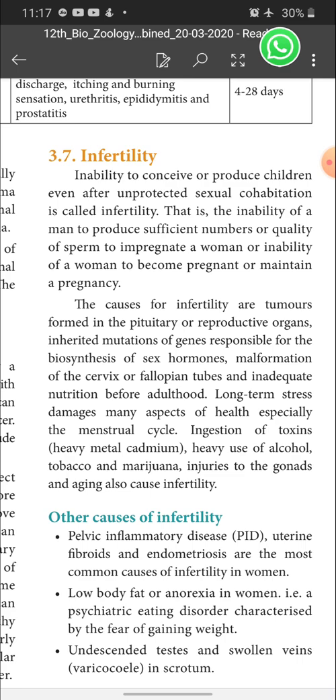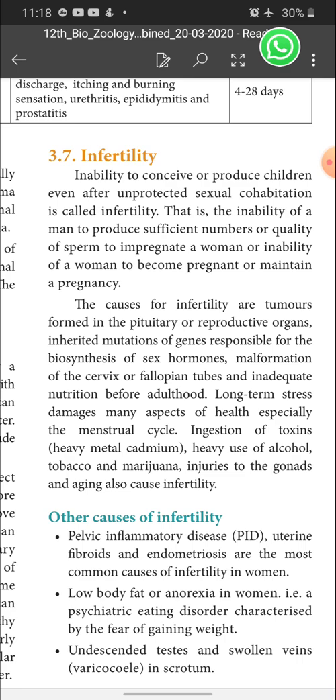Okay, the causes for infertility are tumors formed in the pituitary or reproductive organs, inherited mutation of genes responsible for the biosynthesis of sex hormones, malformation of the cervix or fallopian tubes, and inadequate nutrition before adulthood. So these are the various reasons for infertility. Long-term stress damages many aspects of health, especially the menstrual cycle.